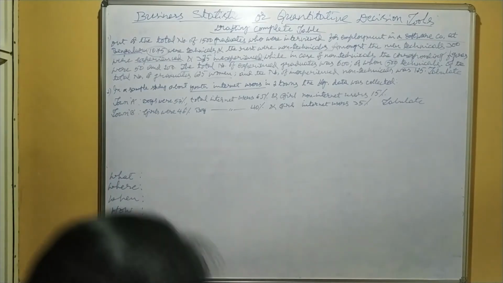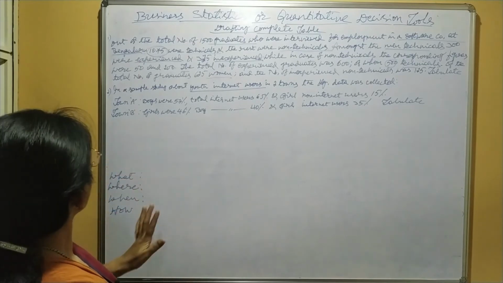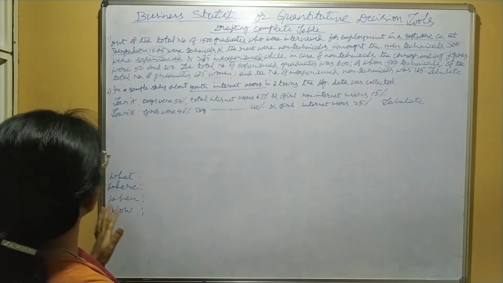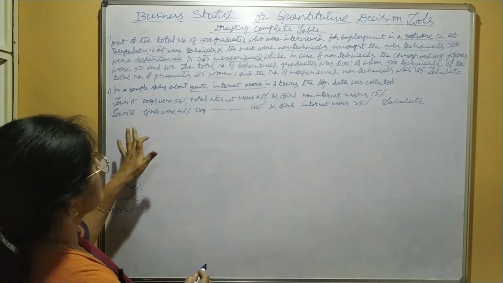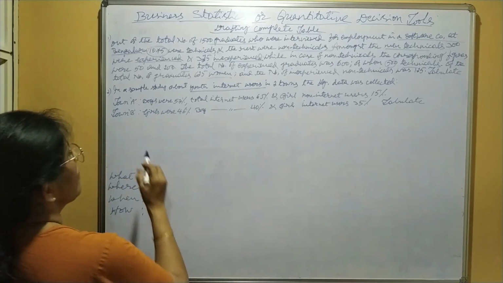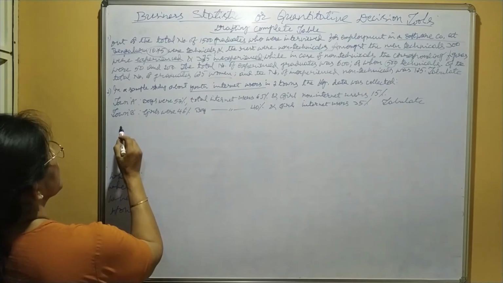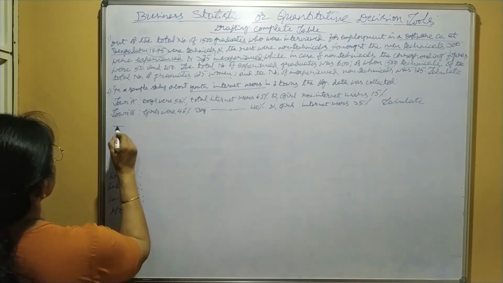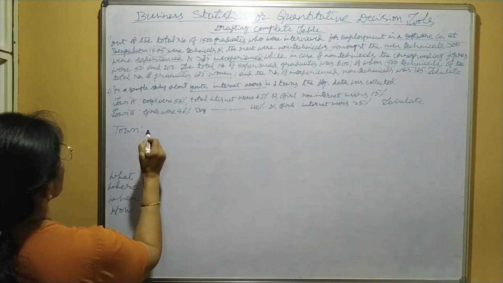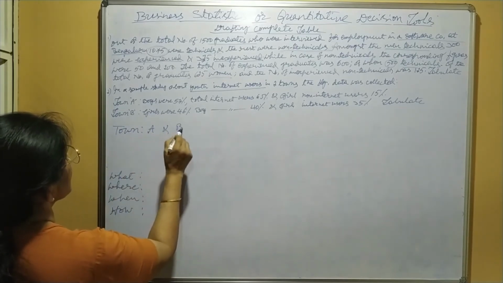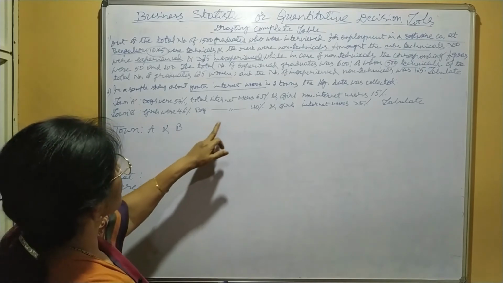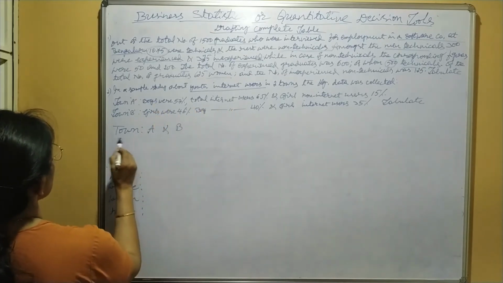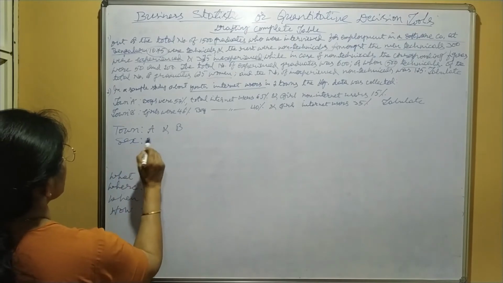Now here also we first have to find the characteristics. The first is town, A and town B. Next, boys and girls, so we may take sex.